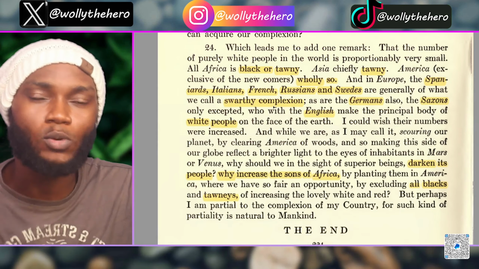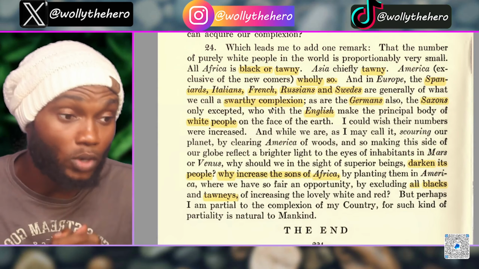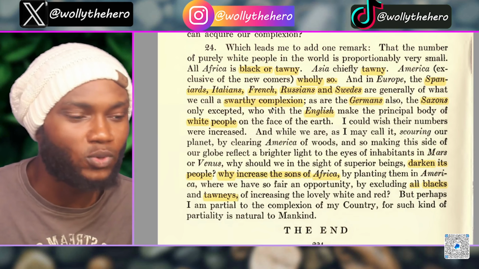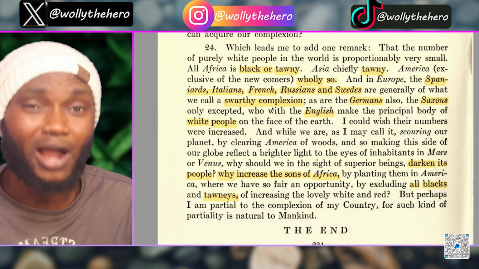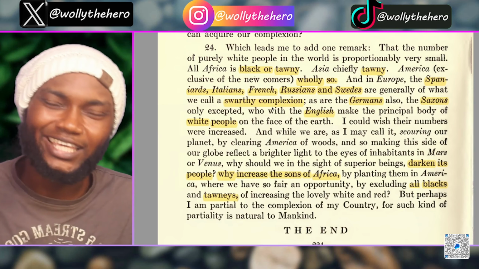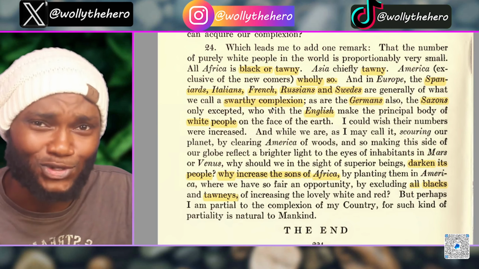Okay, so he had a problem with these people coming into America. He did not want them. He wanted more pale skin Aryan Caucasians. Basically, that's what he wanted, guys. He wanted more of those ones. He didn't want more of these dark people from Spain, Italy, France. He didn't want them. No, keep your black asses on the Eastern Hemisphere. That's what he wanted them to do.